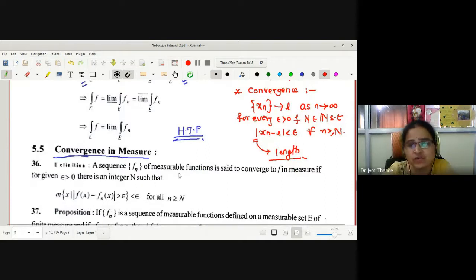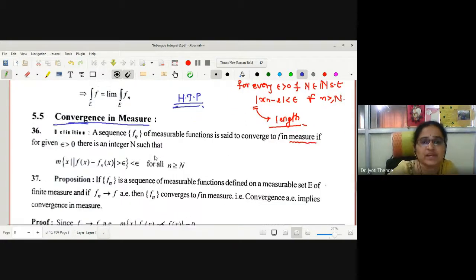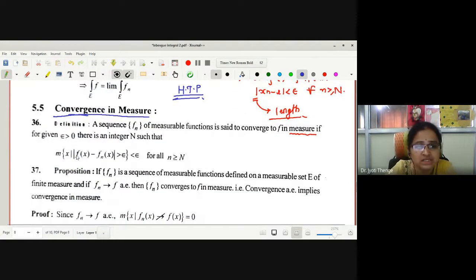A sequence fn of measurable functions is said to converge to f in measure if for given epsilon greater than 0 there exists an integer capital N such that the measure of the set of x such that mod of fn of x minus f of x is greater than or equal to epsilon